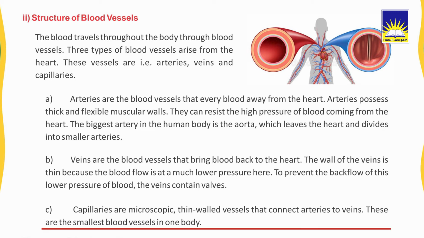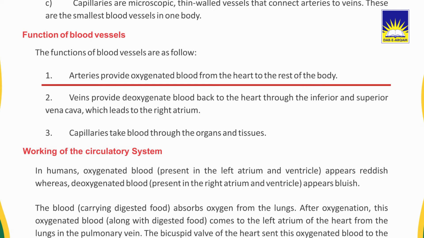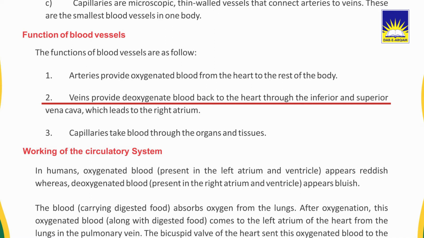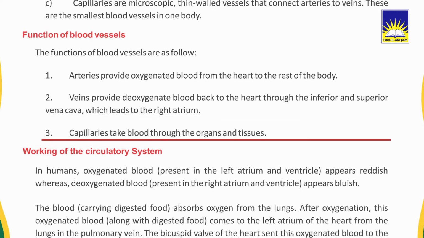These are the smallest blood vessels in our body. Let's check the functions of blood vessels. The functions of blood vessels are as follows. Number 1, arteries provide oxygenated blood from the heart to the rest of the body. Number 2, veins carry deoxygenated blood back to the heart through the inferior and superior vena cava, which lead to the right atrium. Number 3, capillaries take blood through the organs and tissues.